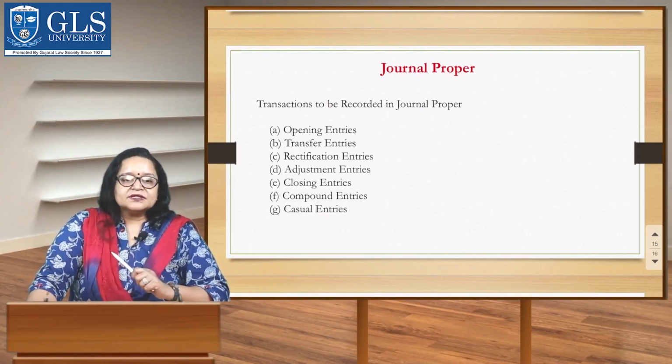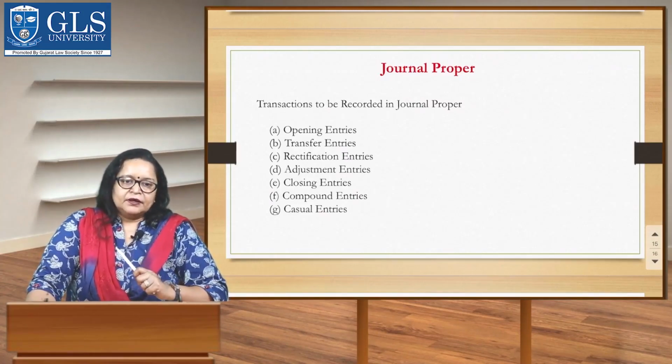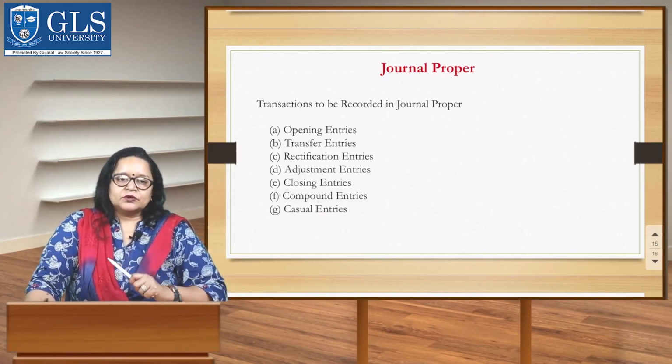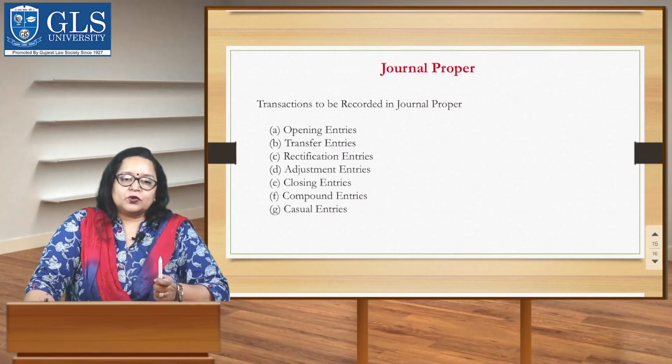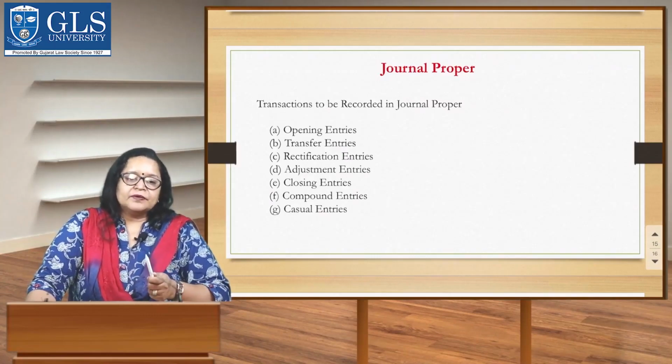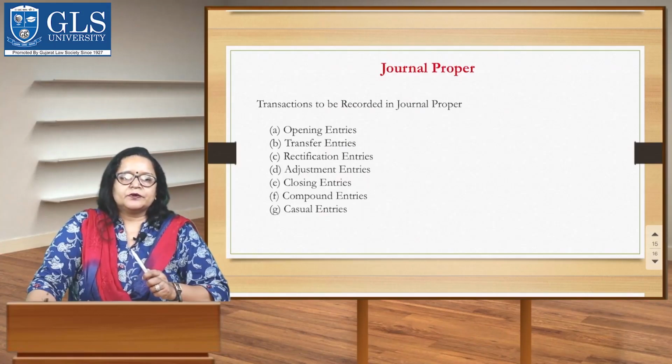Only those transactions which cannot be conveniently recorded in any of the other books of original entry, that is subsidiary books, or which are not sufficiently numerous to necessitate a special book being devised for them, are recorded in this book. Now, let's discuss the different transactions recorded in journal proper.